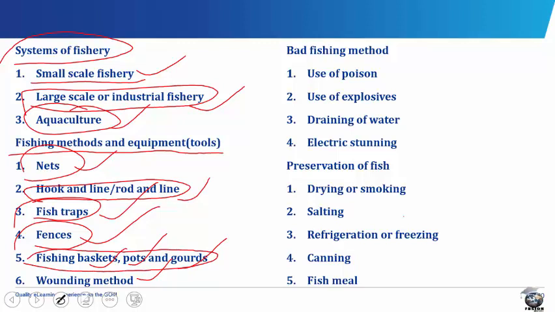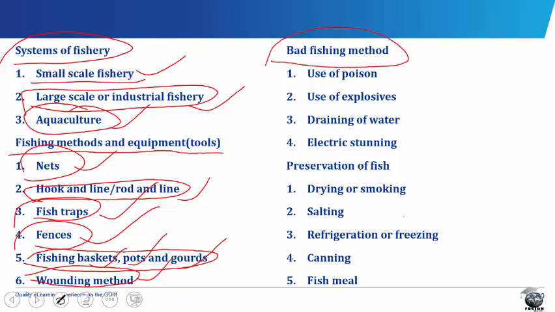Some fishermen, when fishing in ponds and shallow lakes, place clay pots, guards, and baskets in water to catch the fish which enter them. Wounding method. Here, the fishing gear can be used to wound the fish and then catch it. They are very useful for killing the fish, which struggle as they are being caught. They cannot escape when wounded. The wounding equipment include spears, arrows, knives, and hooks.